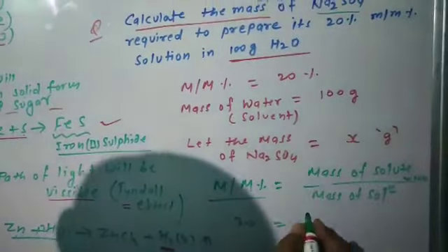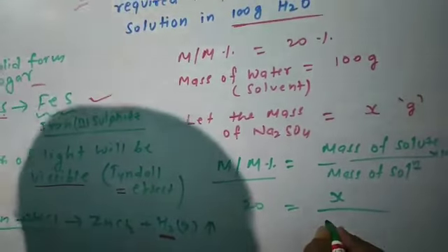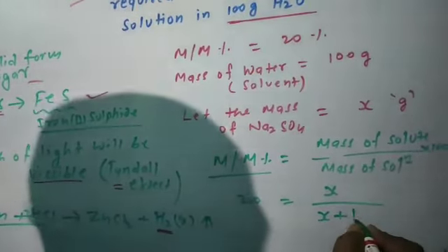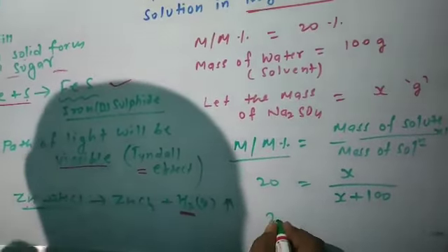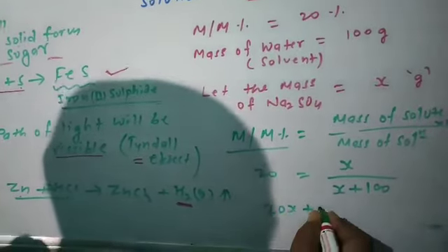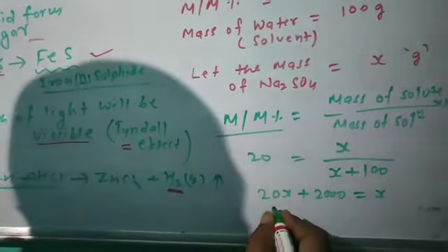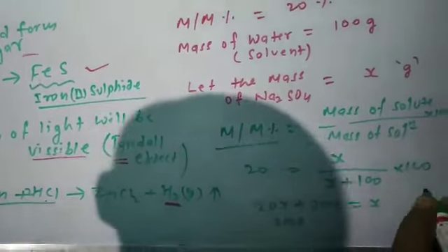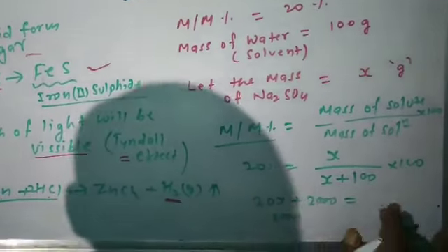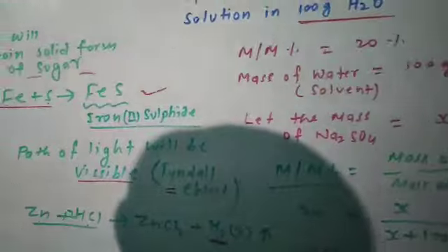Mass of solute is not given, that is x, we have just supposed, and mass of solution is mass of solute plus mass of solvent. So by cross multiplication we get 20x plus 2000 is equal to 100x.